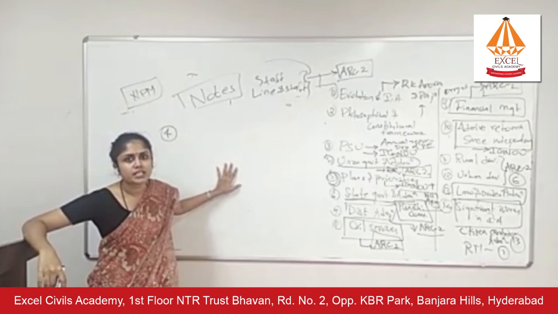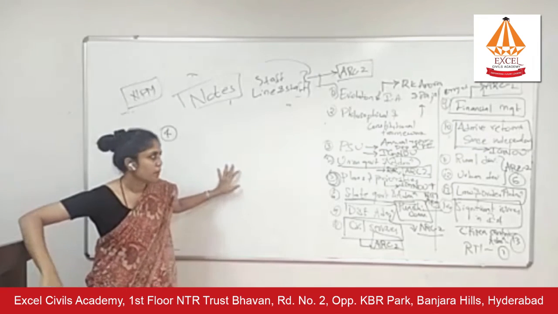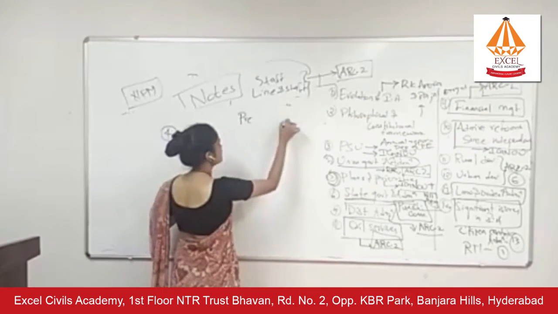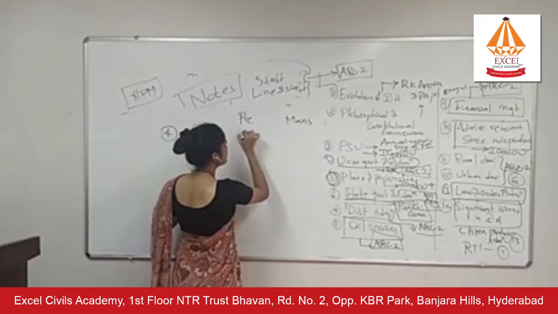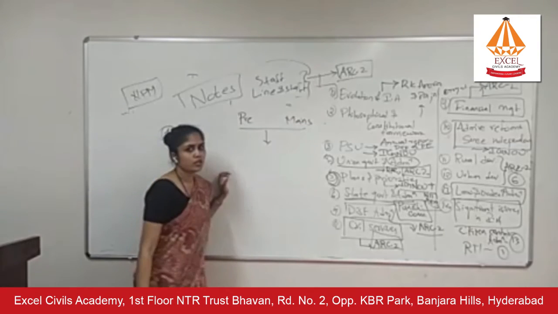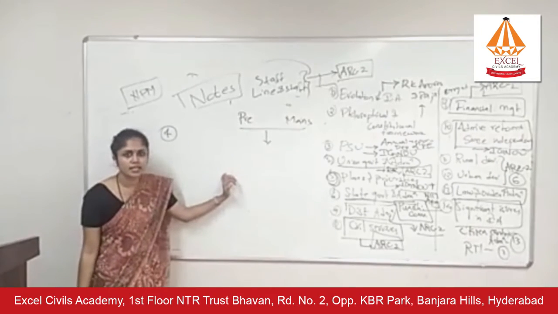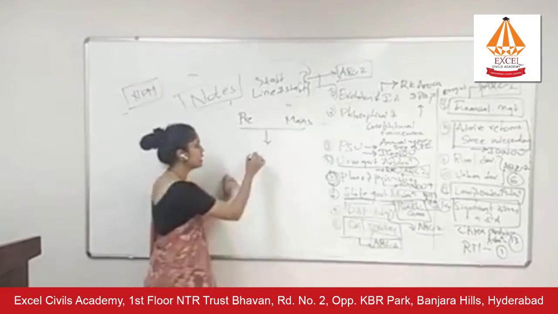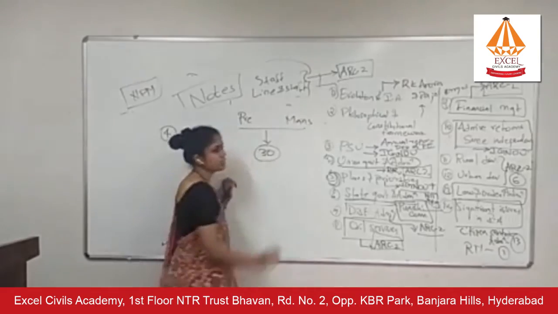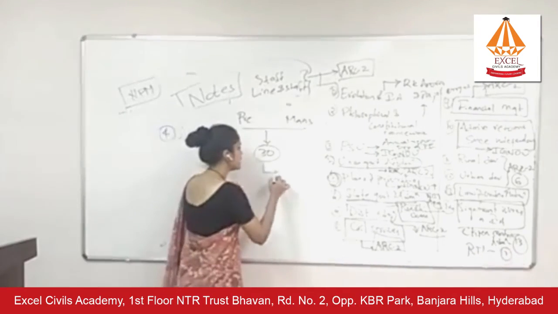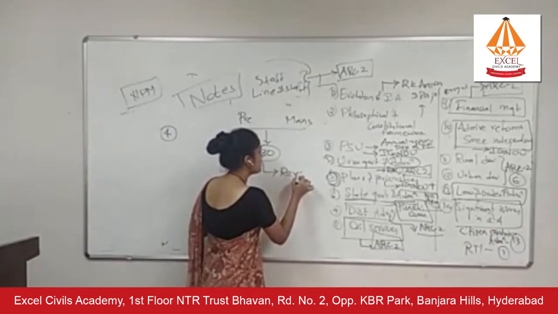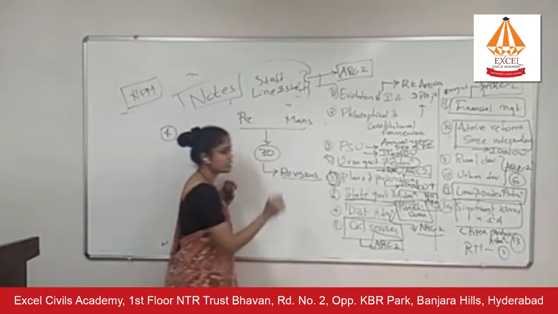You cannot waste time after prelims. Between prelims and mains, you have 90 or 100 days. At least 30 days must be given to the optional subject. And in these 30 days, you must do multiple revisions of your own notes.